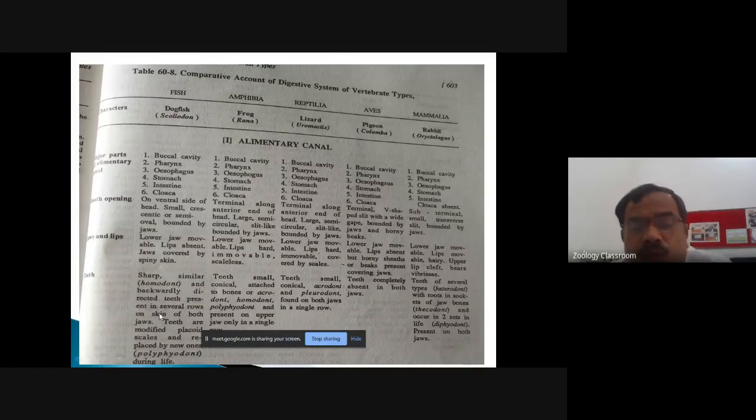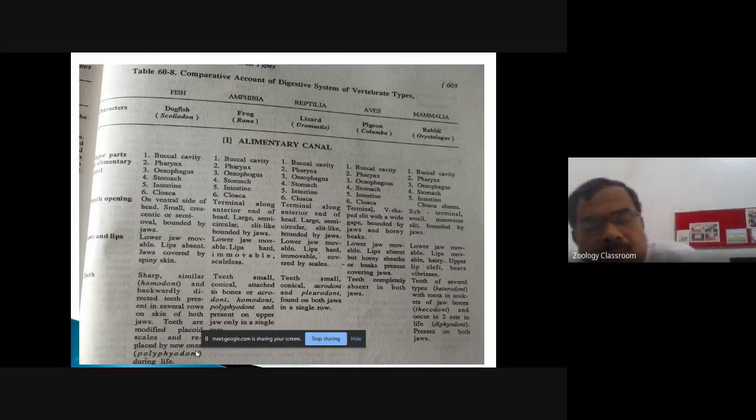Okay, so there are several rows on the skin of both the jaws, and the teeth are modified placoid scales, and these are replaced by the new set of teeth. So this condition is called as the polyphyodont throughout the life, meaning teeth are replaced many times in the entire life of the fish.